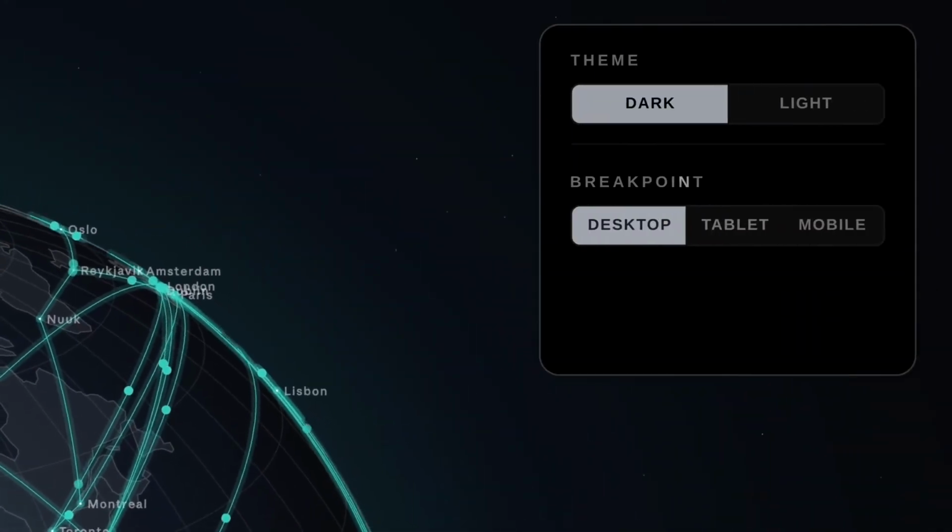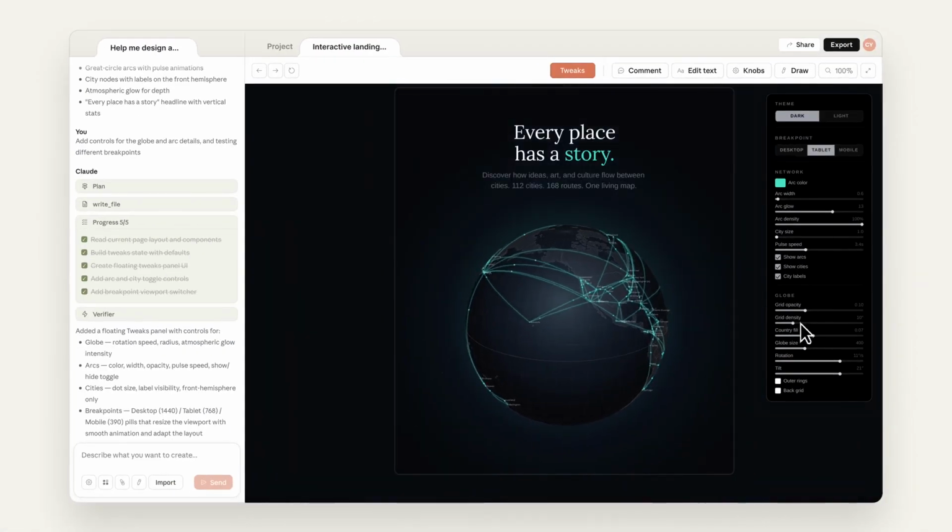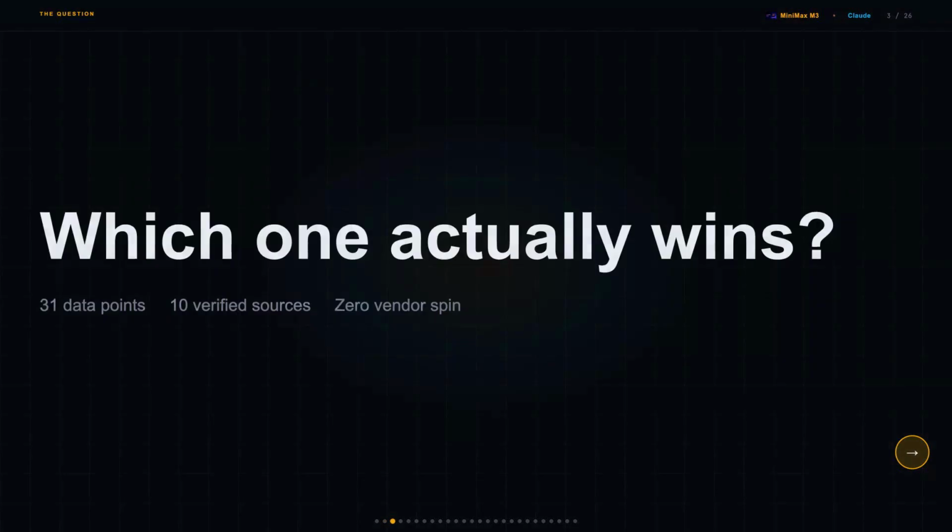I'm running Minimax M3 against Claude across 5 real tests, pulling from official docs and community benchmarks only, no vendor spin. And honestly, the final scoreboard is way closer than the price gap makes it look. So if you're running a multilingual workflow or you need the freshest knowledge cutoff, the cheaper model might actually be the wrong call for you.